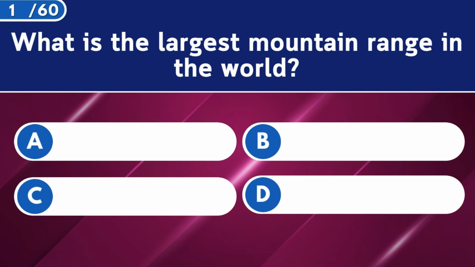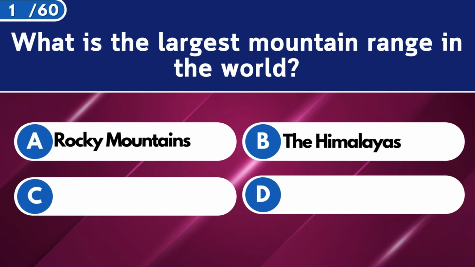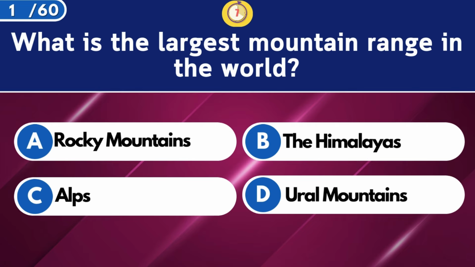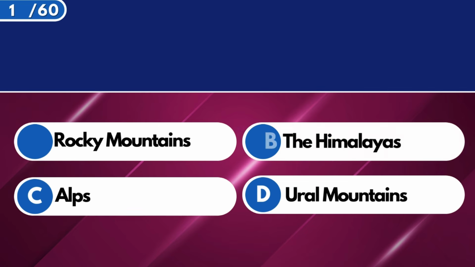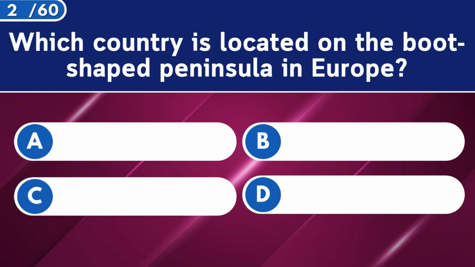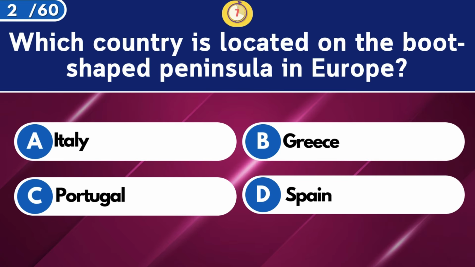What is the largest mountain range in the world? The Himalayas. Which country is located on the boot-shaped peninsula in Europe?